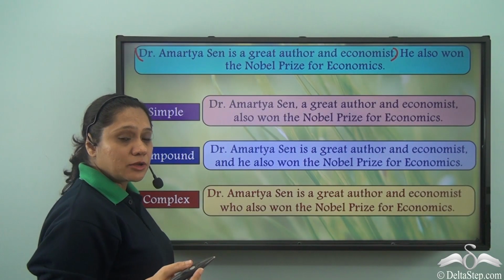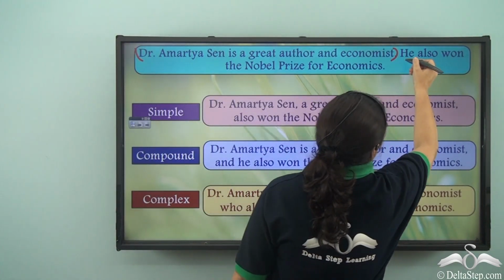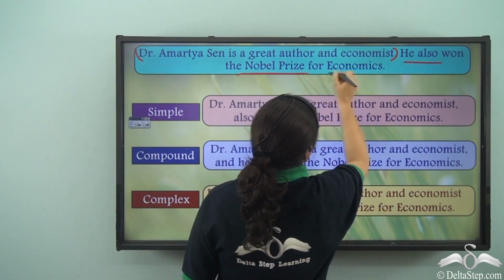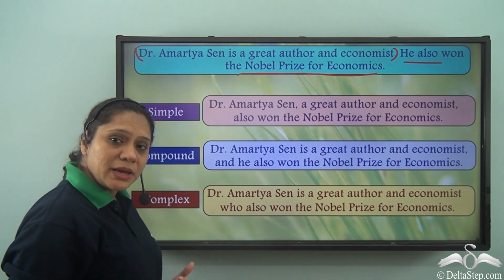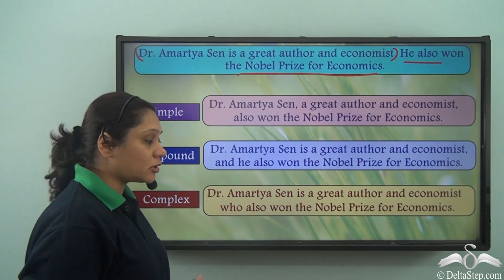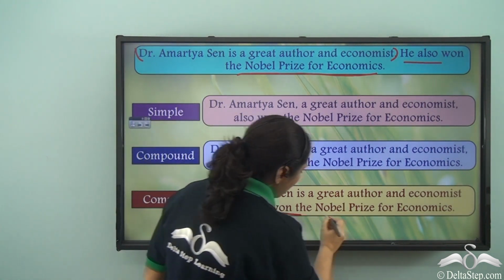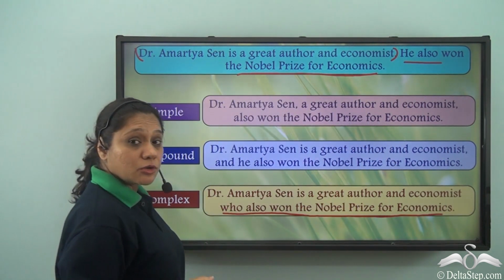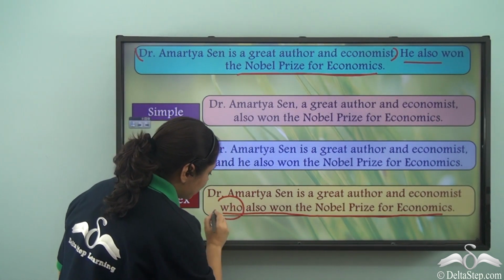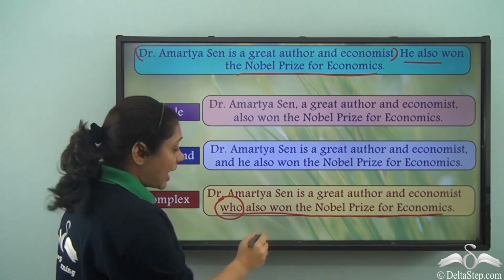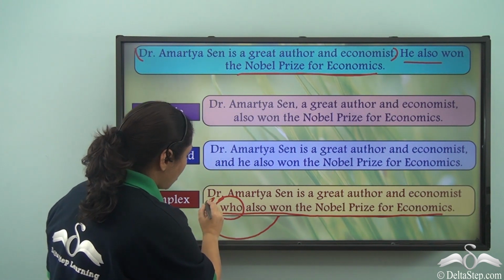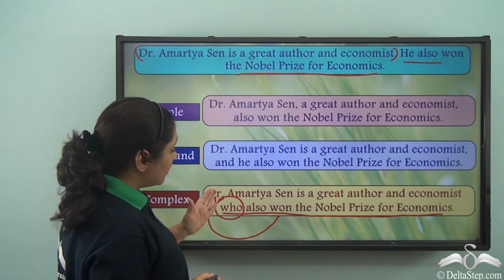And the second main clause or the sentence, he also won the Nobel Prize for Economics, has been changed to a subordinate clause, who also won the Nobel Prize for Economics, with the help of a relative pronoun who, and this subordinate clause is describing Dr.